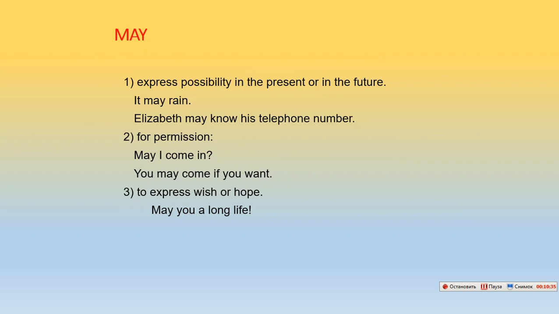May. We use may to express possibility in the present or in the future. For example, it may rain. Elizabeth may know his telephone number. The second is we use it for permission. May I come in? You may come if you want. To express wish or hope: May you have a long life.